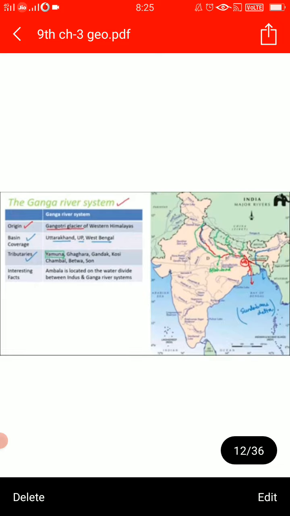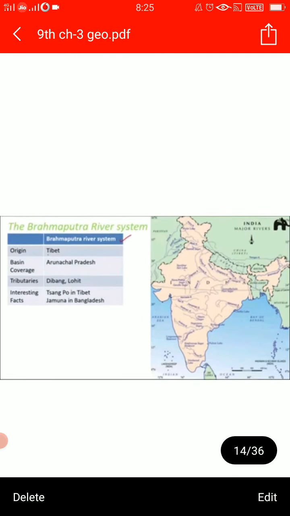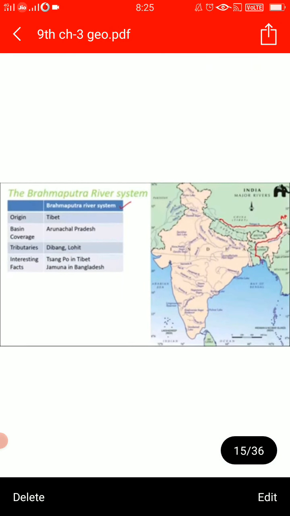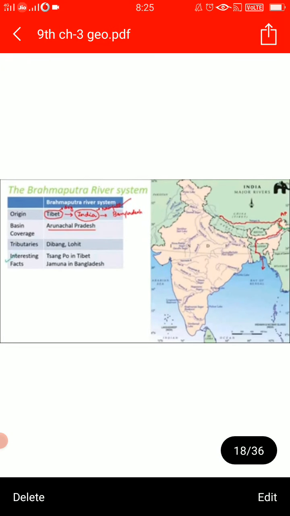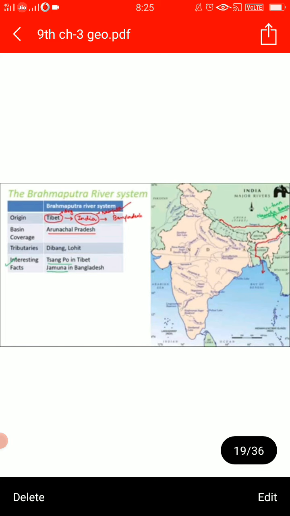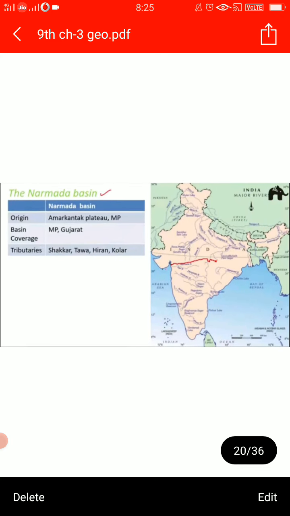So today we are going to talk about the peninsular rivers. From the name itself, it is clear that peninsular rivers are in the peninsula area, the plateau area, you can say.